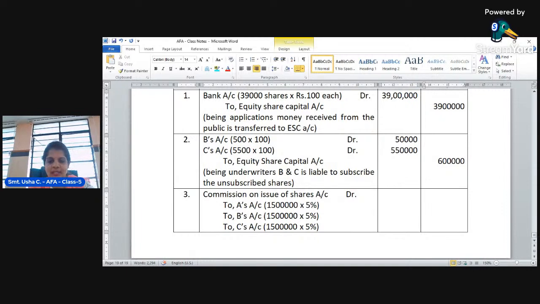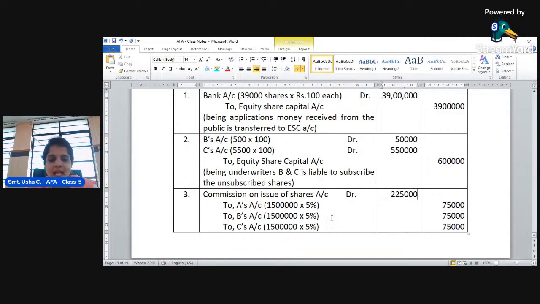It's 75,000, correct? Then 75,000 for B underwriter, and for C underwriter it is 75,000. Then the total commission of all three underwriters is to be debited to the commission on issue of shares account. So 75,000 plus 75,000 plus 75,000, how much is it?